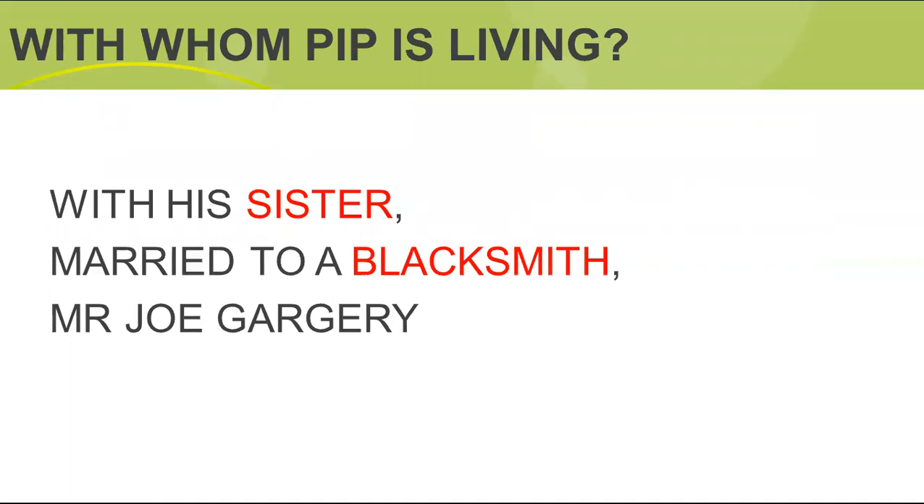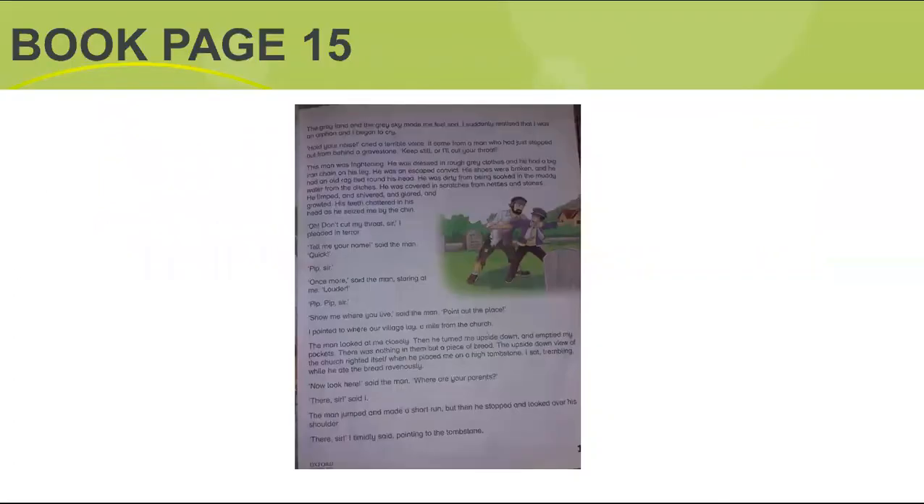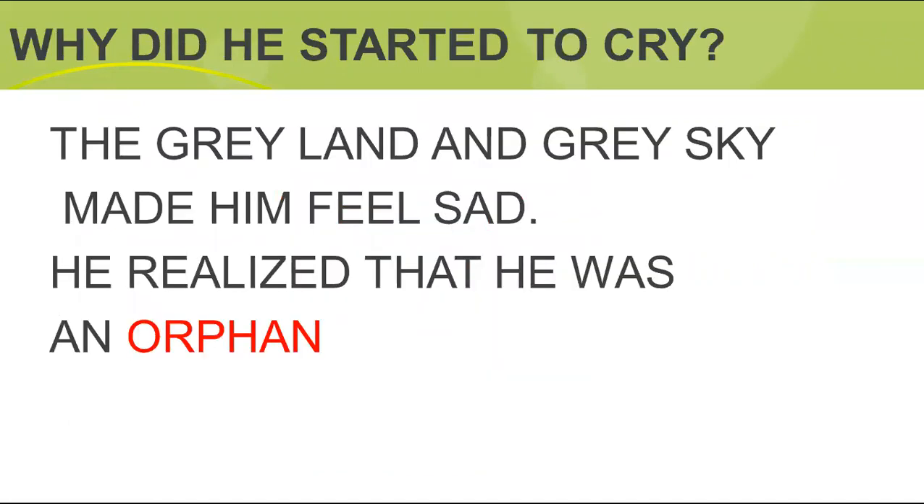These are all the details on book page 14: Pip's sister and her husband. Now book page 15. At the start of book page 15, it's written that Pip started to cry. Why did he start to cry? On that day it was cloudy, and grey clouds had covered the whole sky. The grey land and the grey sky made him feel sad, and he realized that he was an orphan. And when he realized that, he started to cry.